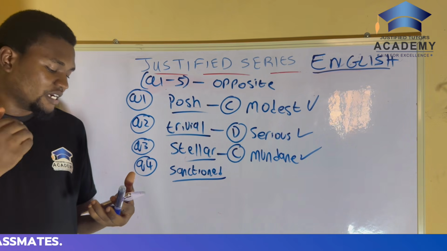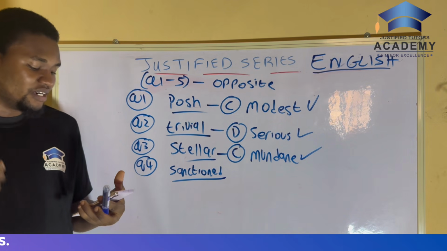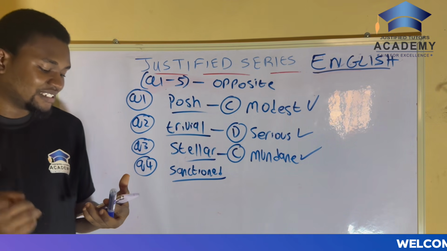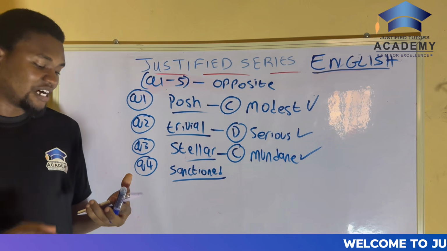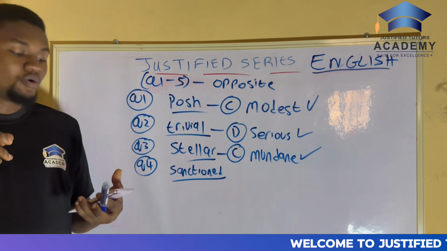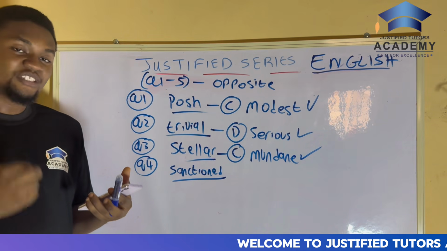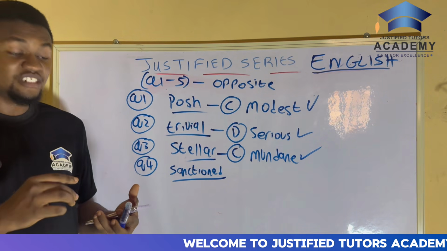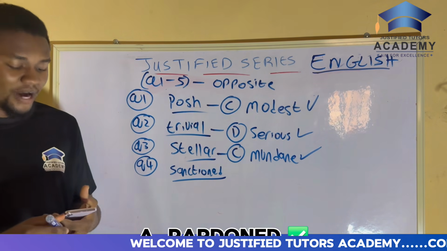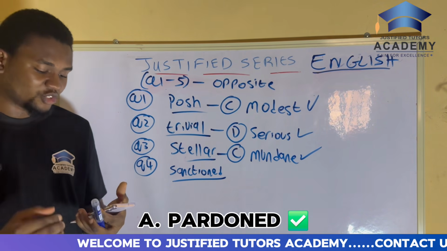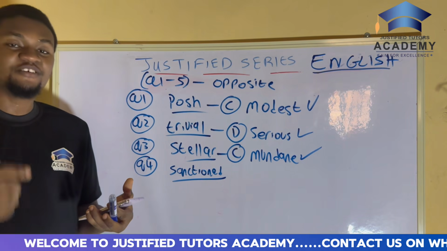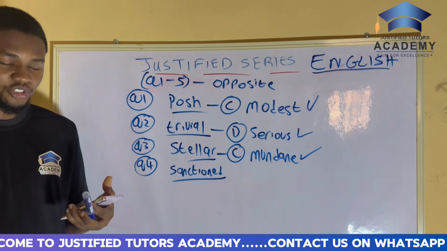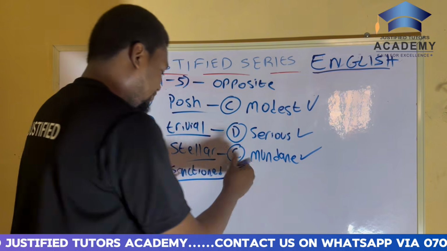Is it A, pardoned? Is it B, released? Is it C, ignored? Is it D, exempted? The correct answer to the question, the opposite meaning to the word sanctioned as used in this sentence, is pardoned. Tolu was sanctioned for late coming, but his friend was pardoned. So that's the answer.